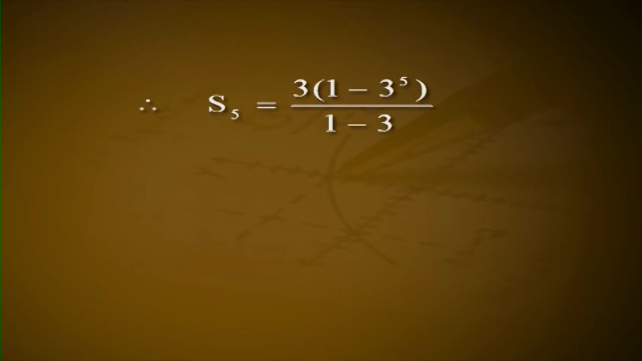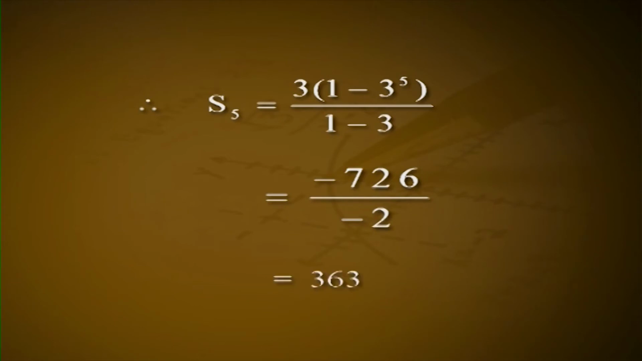Here n is equal to 5, a1 is equal to 3, r is equal to 3. Therefore, S5 is equal to 3 into 1 minus 3 raised to 5 by 1 minus 3, which is equal to minus 726 divided by minus 2 is equal to 363.